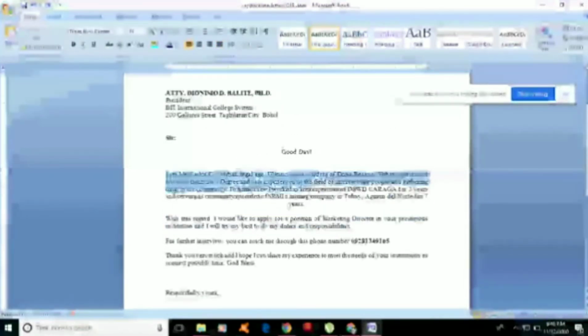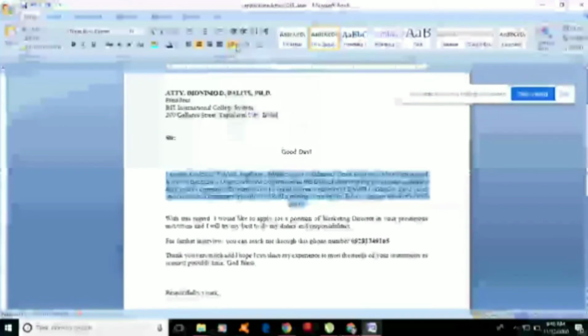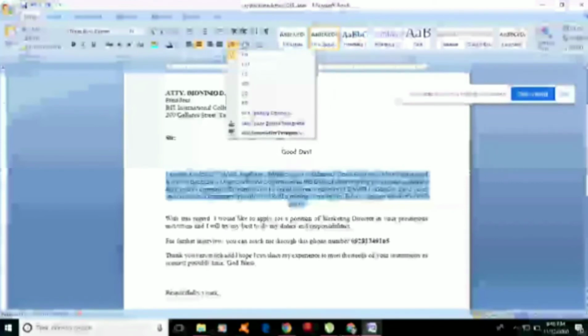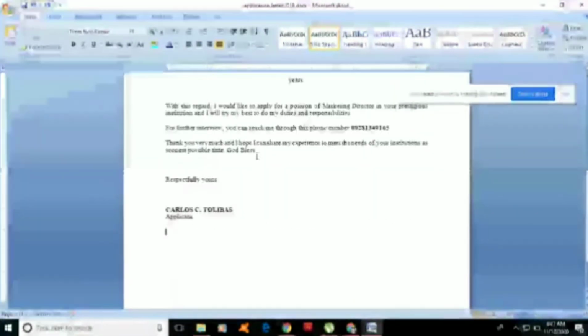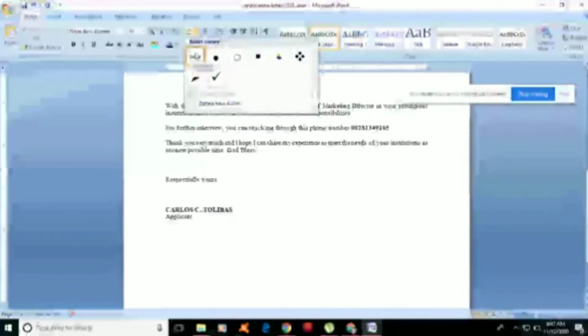Next is line spacing. As we can see, there is a drop down arrow. If we try to click this one, you can see different line spacing options. This button is what we call bullets. If we have a document with a list of items, you can use the bullets. So try to click the drop down arrow, and then we can see that there is a bullet library.